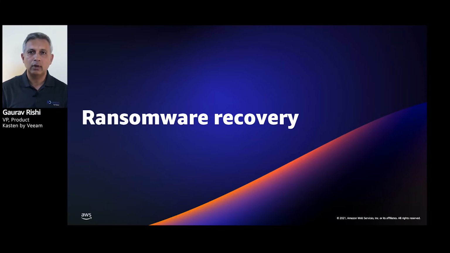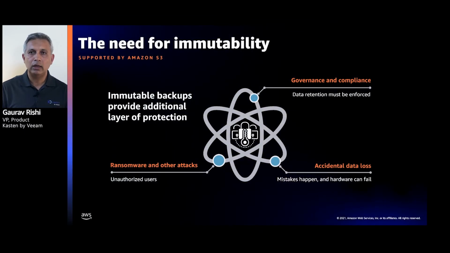Ransomware is another scourge today, and what's really important is I had mentioned that backup is your last line of defense. So you do need to make sure that all the backups of applications that you have and you've kept in a secure location are immutable. You don't want those to be corrupted because then you lose your last line of defense. And so immutability is something that is extremely important, not only for ransomware, but also for maybe sometimes an accidental deletion, and we all make mistakes, or hardware failures, and that also is something that we want to take care of.